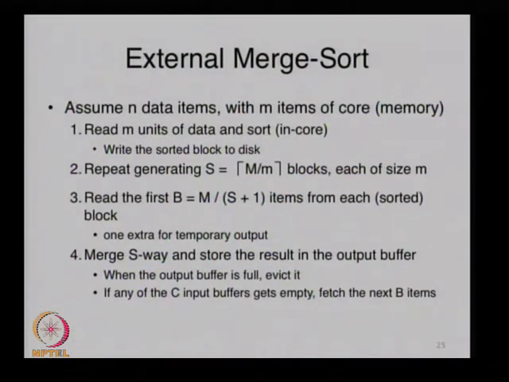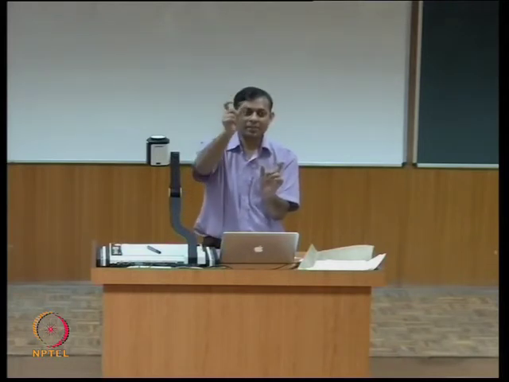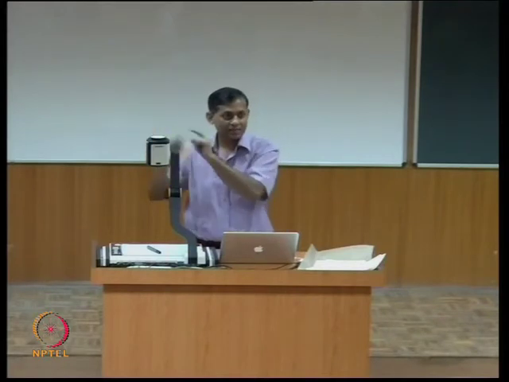One method is you figure out how many such blocks there are, right? The ceiling of n over m, call it s such blocks, and you make a small buffer, depending on how big this value s is. The buffer size is m over s plus 1, meaning that you divide your available memory into s plus 1 chunks. Each chunk will get b items. So now you have enough space to read b items from each of these blocks you had created.